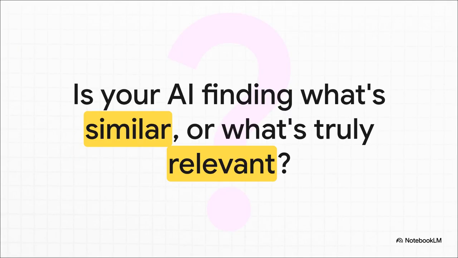So I'll just leave you with this one question to chew on, whether you're building AI or just using it. Is the system you're working with finding what's just similar, or is it actually smart enough to find what's truly relevant? Because the answer to that one question, well, it makes all the difference in the world.